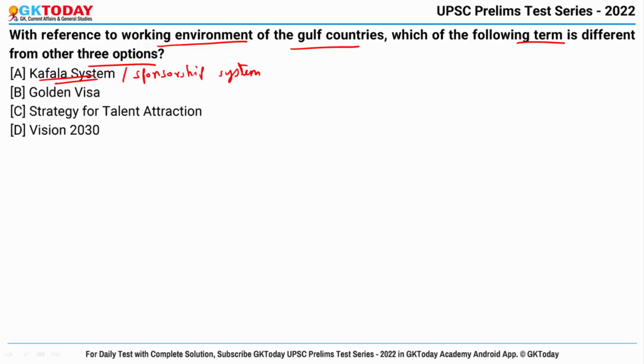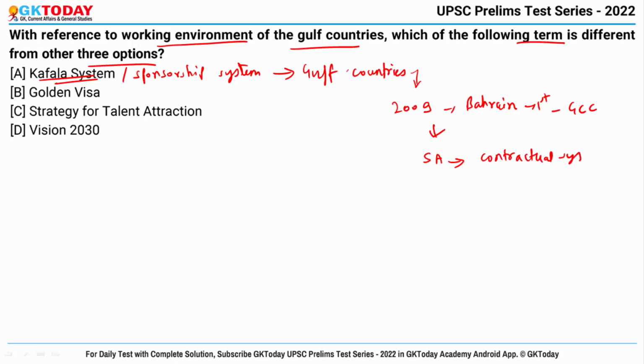So this is a major impediment to attracting workers to the Gulf countries, and in the year 2009, Bahrain became the first among GCC countries to repeal the system. And it is again in news because recently Saudi Arabia has planned to cancel this sponsorship system and replace it with a new contractual system between migrant workers and employers in the year 2021.